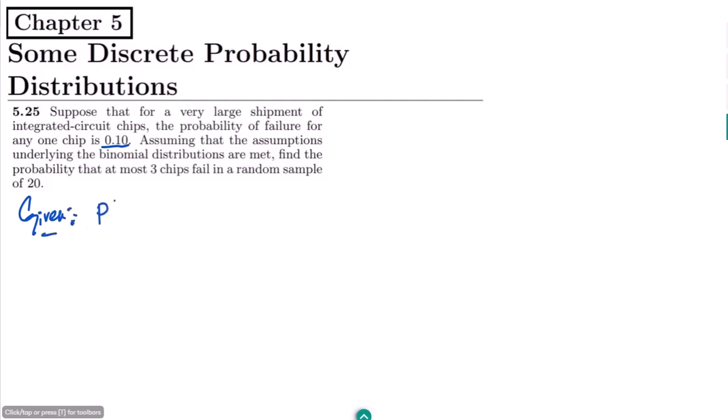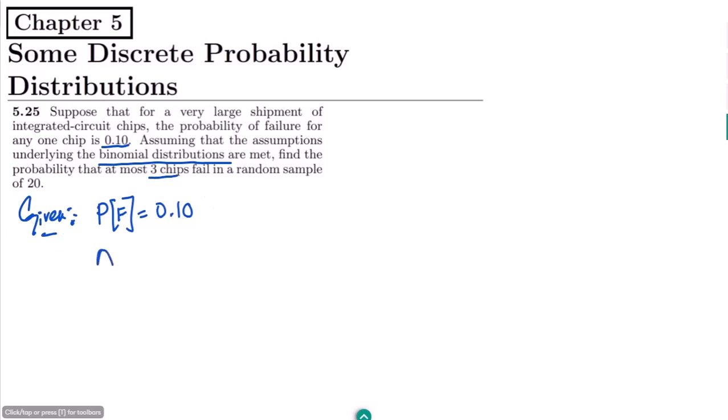The probability of failure is given, and this is 0.10. Assuming that the assumptions underlying the binomial distribution are met, it is already given that we are going to use the binomial distribution. Find the probability that at most 3 chips fail in a random sample of 20.